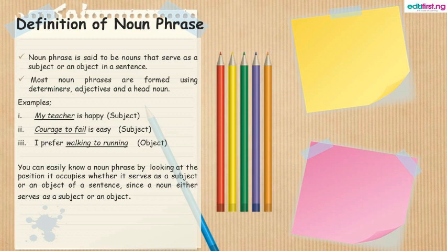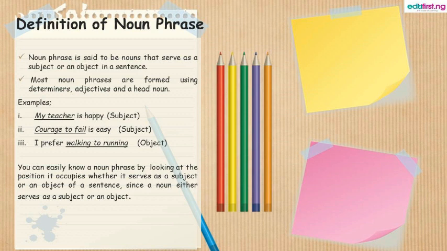Since a noun either serves as a subject or an object, it can be in the object position or in the subject position, depending on where it is. That's where we can derive its main function from.